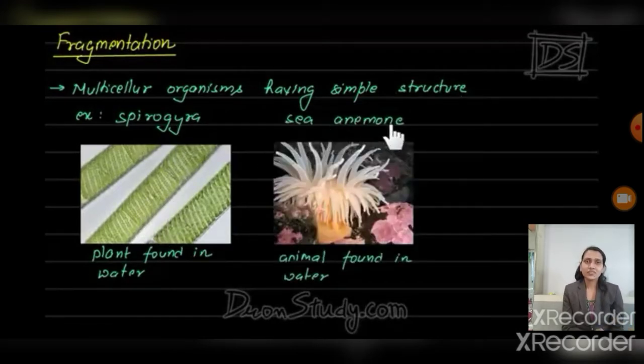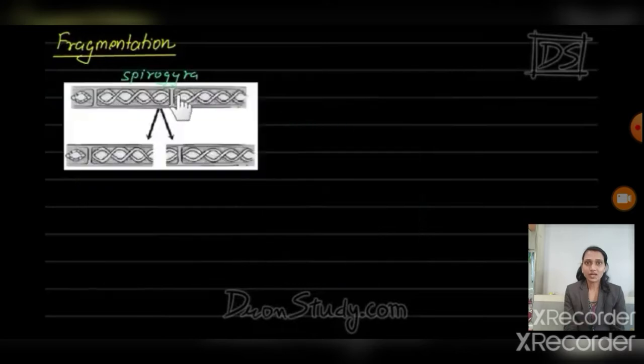Understand? Now how does fragmentation occur in this Spirogyra? Just see here, the parental Spirogyra splits at the middle and we get two fragments of the Spirogyra. These two fragments of the Spirogyra grow afterward and develop into new individual organisms.